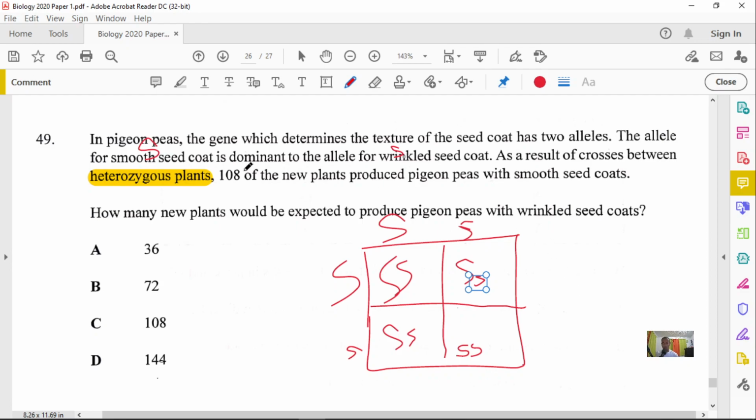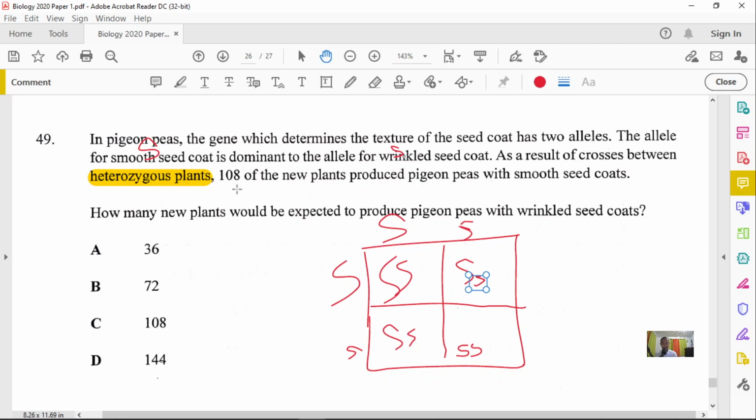What will be in the 75% is the dominant trait. The dominant here is smooth. Wrinkle is recessive. The question asks how much of the 108 produced will be wrinkle, which is looking for 25% of that. How you work this out: remember, 3 out of the 4 will be smooth.